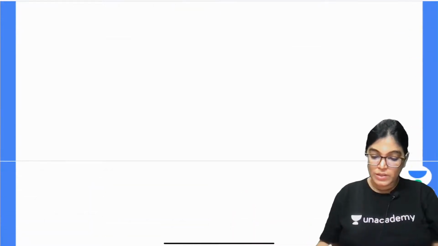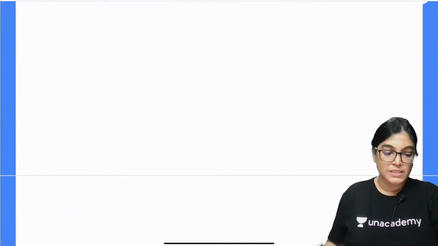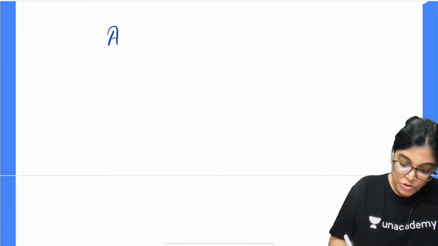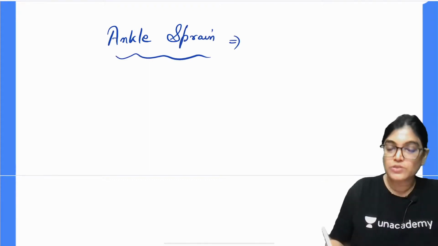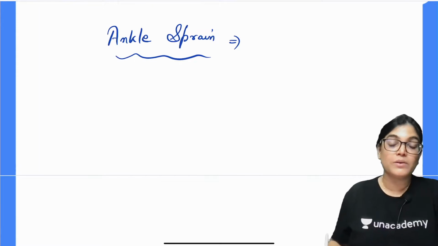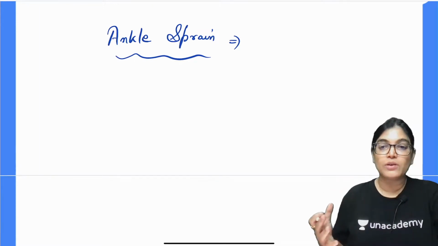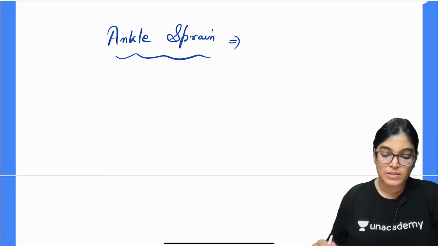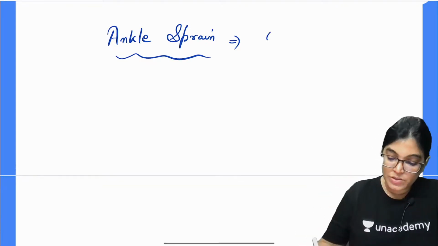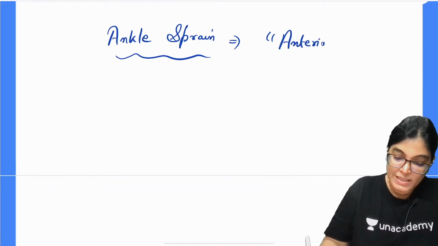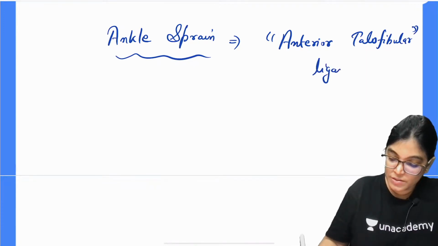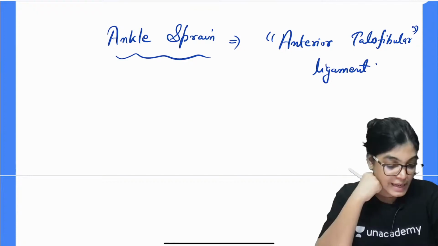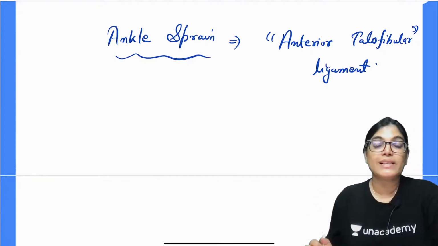Now, before proceeding to the next, I would like to tell you a few points about the applied aspect of the ankle joint. The ankle is the most commonly injured joint. Ankle sprain is there, but it is not dislocated or fractured much. When the sprain occurs, there is stretching of mainly the lateral ligament, and to be more specific, please write down the name of the ligament being stretched: anterior talofibular ligament. Because the deltoid ligament, as you can see here, is a strong one. Okay, deltoid is very strong, it has various components, so there is less chance that it will get injured.